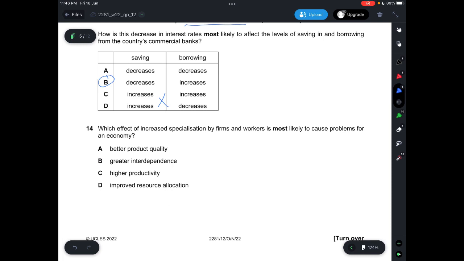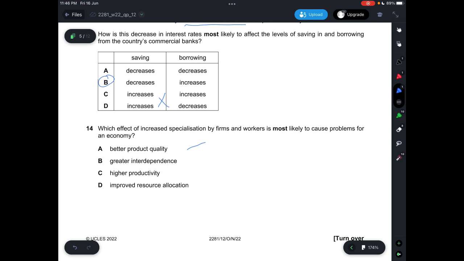Question 14, which effect of increased specialization by firms and workers is most likely to cause problems for an economy? Okay, specialization in general has many advantages, and let's look one by one through the 4 options here. A says better product quality, which is correct because, first of all, higher efficiency, and the fact that the workers themselves are already very used to building this certain product for probably months. They will be able to produce high quality items because they already know what they're doing.